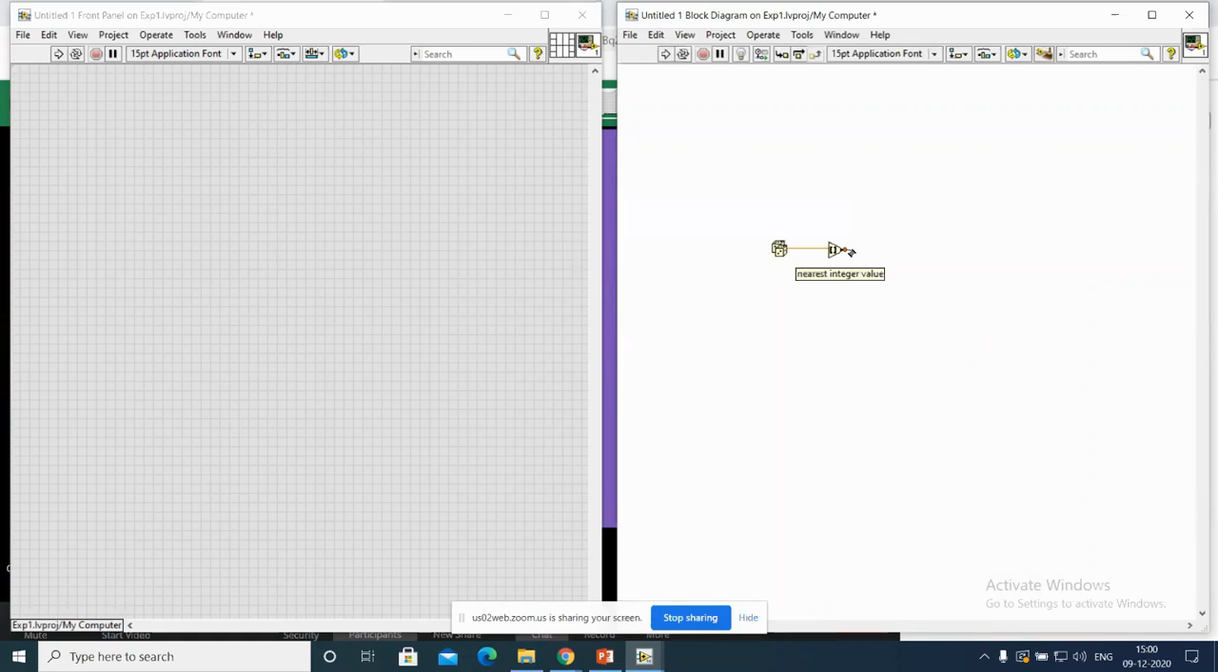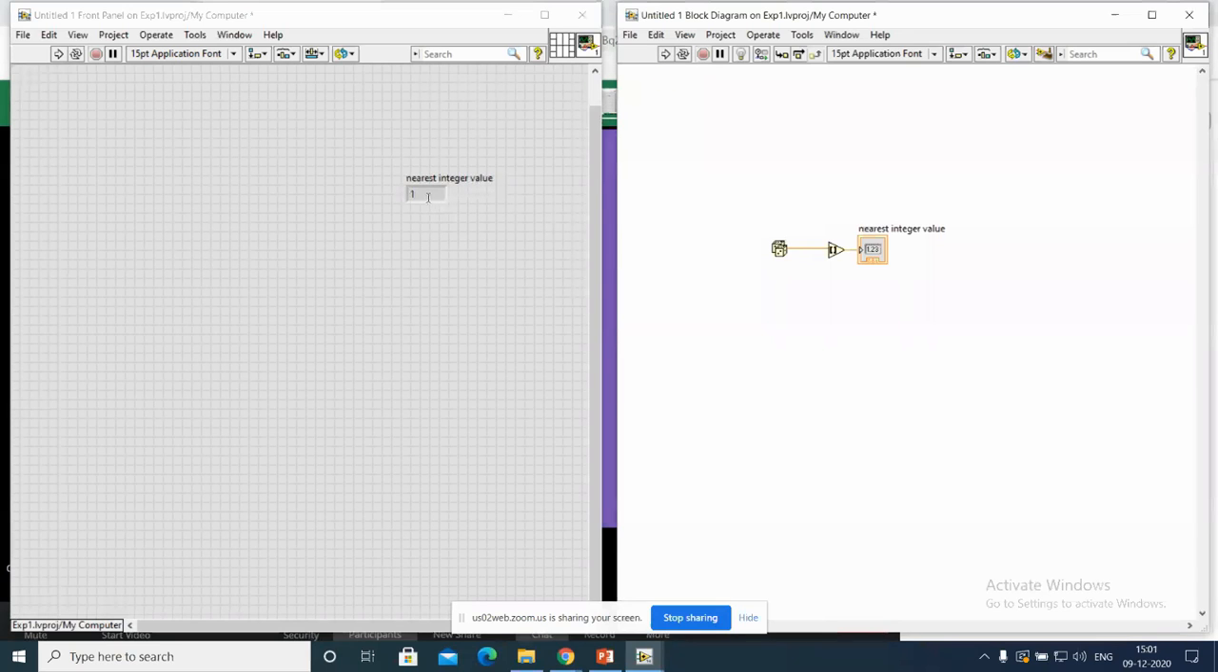Creating one indicator. The moment I run this one, what could be the result? This one will generate some random number between 0 and 1. If it is 0 to 0.5, it will treat it as 0, or else if it is 0.5 to 1, it will treat it as a 1. So this value you can see here. I'm running, look here. Once I run the code, it is 1.